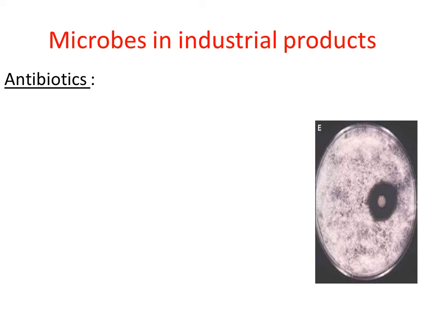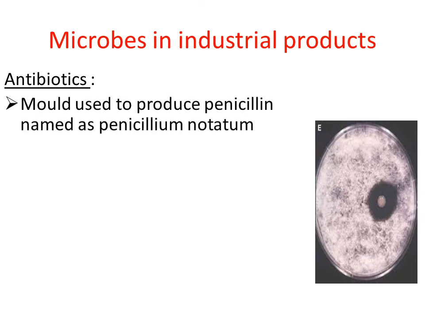fungi secrete some chemicals. So because of those chemicals, bacterial colonies were inhibited, right? And later that chemical secreted by the mold was named penicillin. Understood? So penicillin is nothing but the chemical that is secreted by mold.